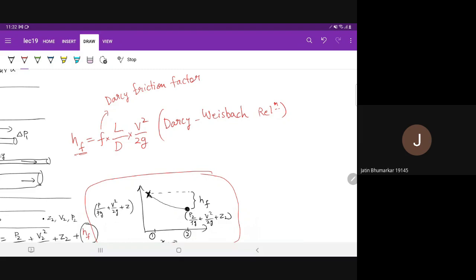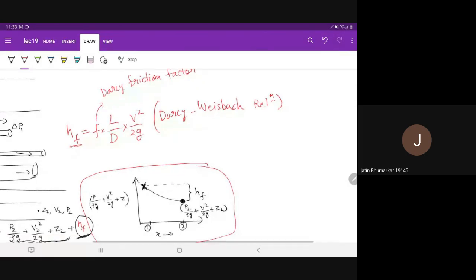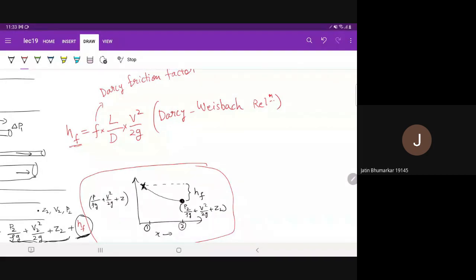Here we have not considered the cross-sectional shape of the pipe, or the roughness of the pipe. If the pipe has a rough surface, the friction will be more. If it is smooth, the friction will be less, and so on. If it is turbulent flow, the friction will be different. If it is laminar flow, it will be different. So this F depends on a number of things.